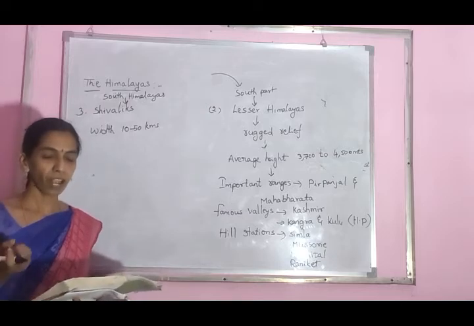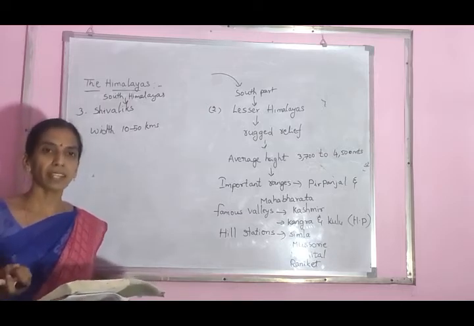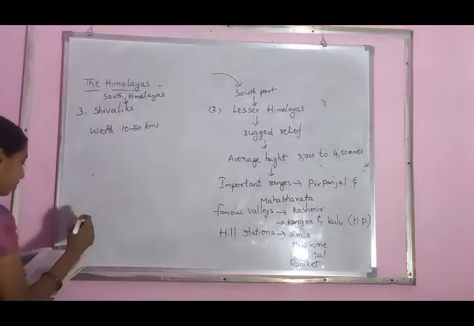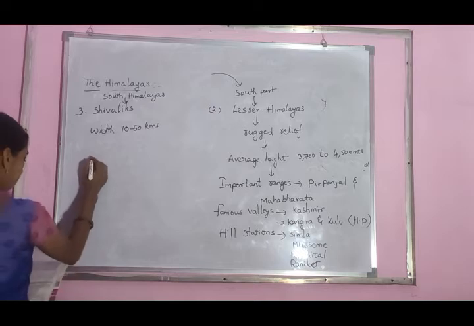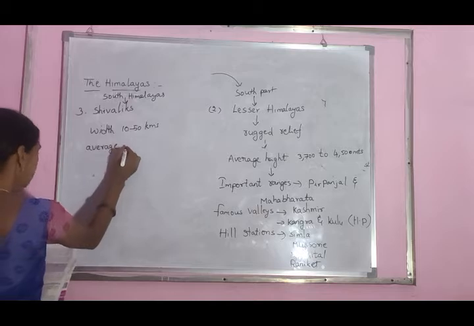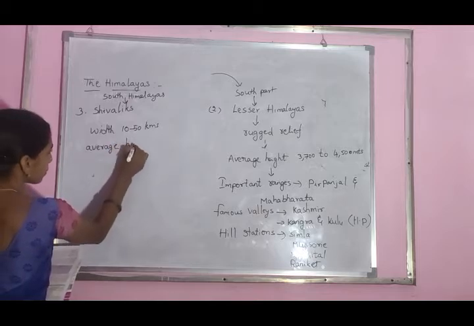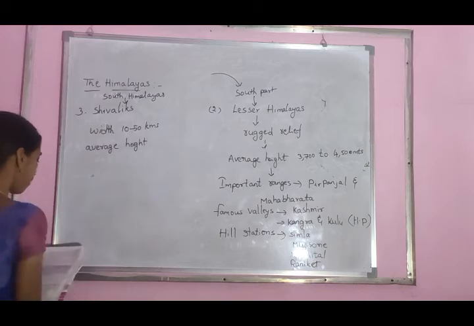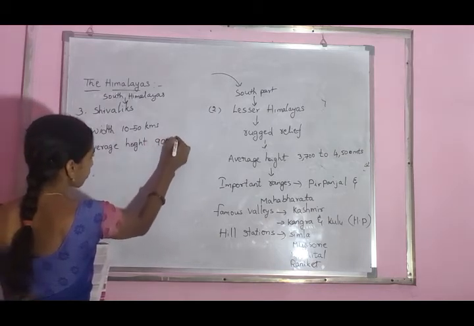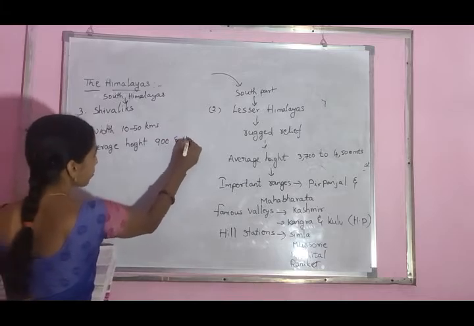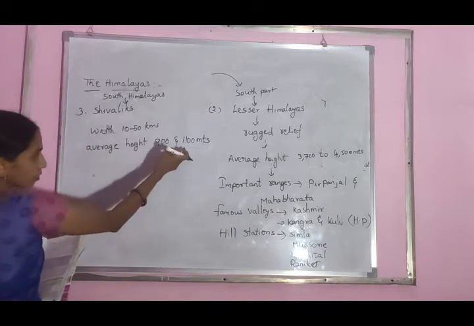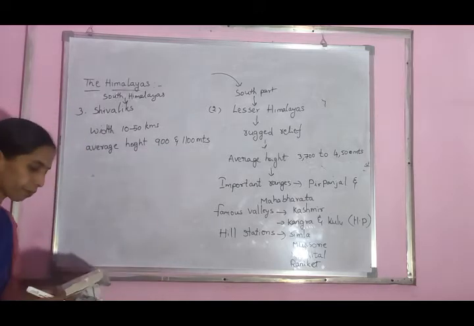What is the average height of these Sivalik mountains? The average height is 900 to 1,100 meters.